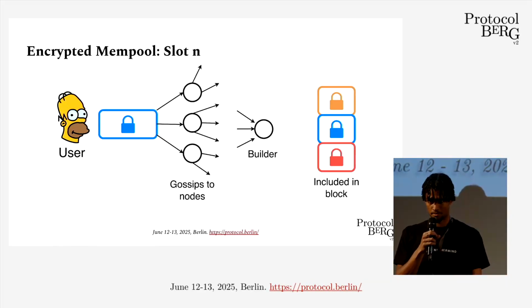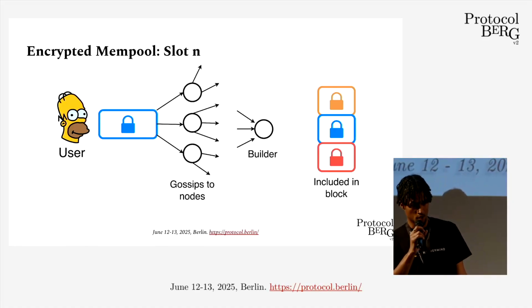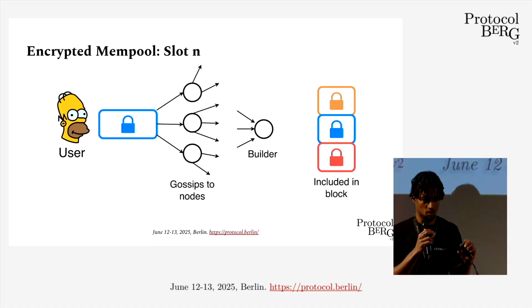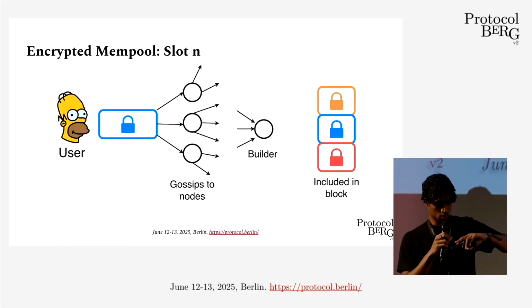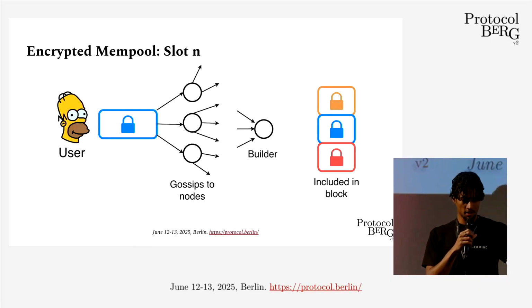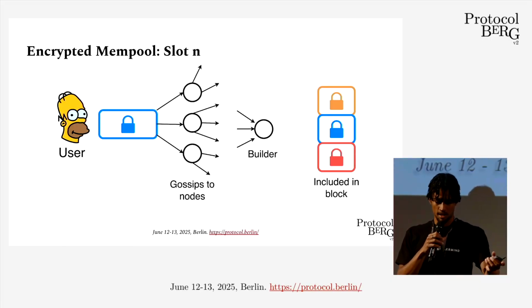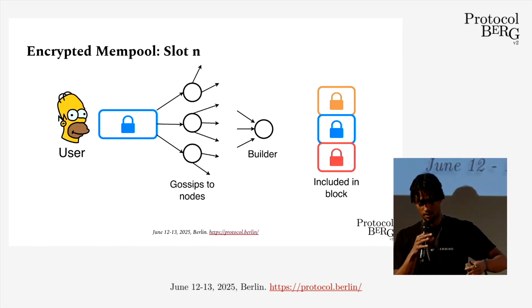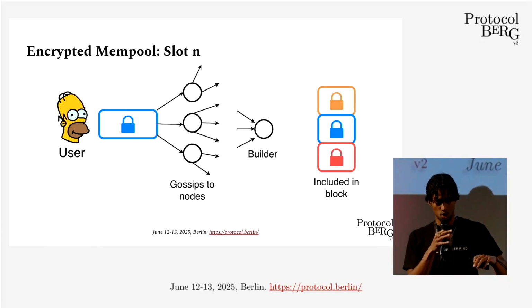This is where encrypted mempools come in. The way encrypted mempools work is in two stages. The user's transaction is going to end up on chain, but after one slot, so one additional slot of latency. First, in slot N, the user is going to submit their encrypted transaction. This is going to go through the public mempool like before. And then we're going to end up with a list of encrypted transactions on chain, which are called the constraint.